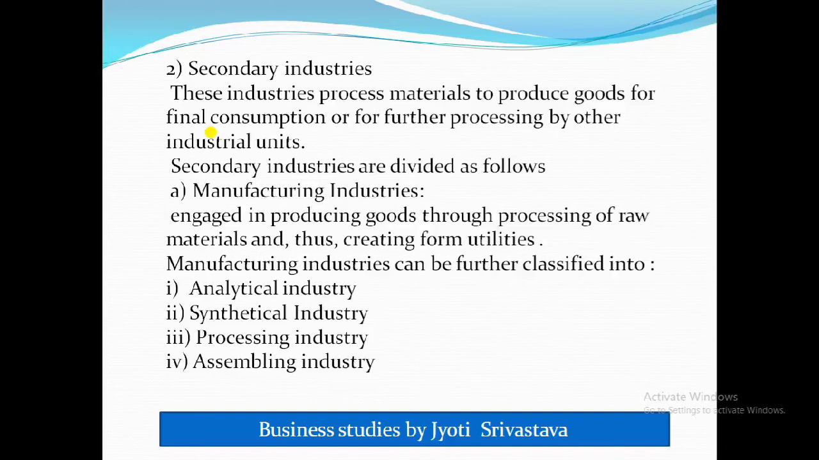Cotton, as I have already told you, cloth from cotton. Then timber into furniture, means furniture is formed out of timber. So these are done in manufacturing industries. And then manufacturing industries can be further divided into analytical, synthetical and processing and assembling industry.